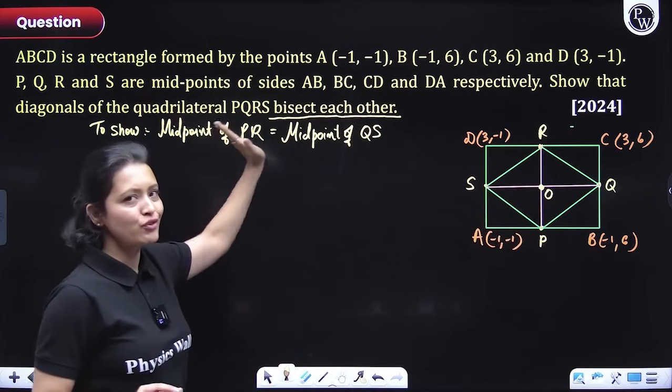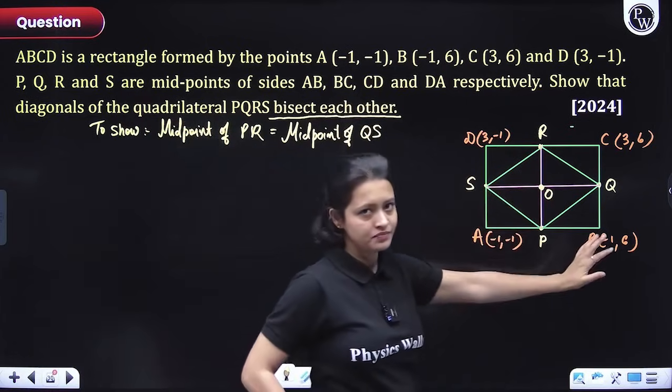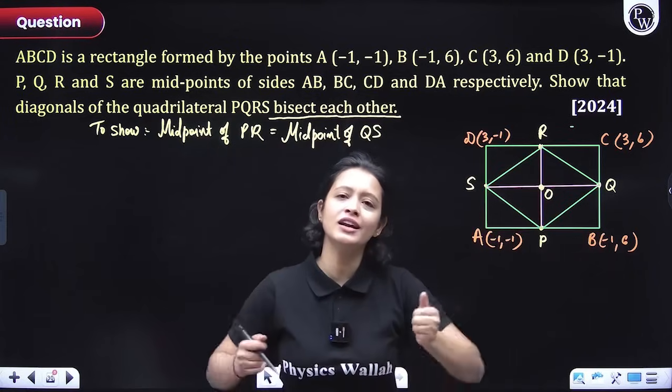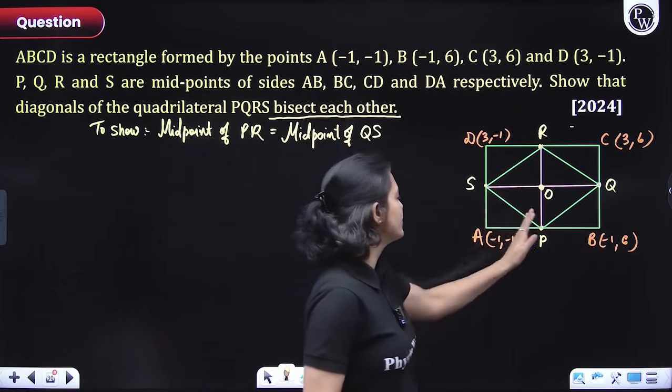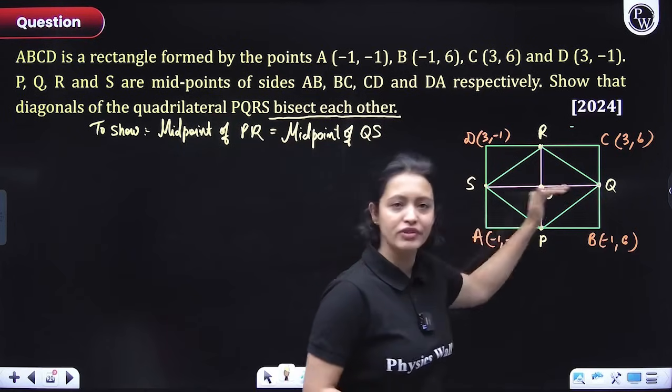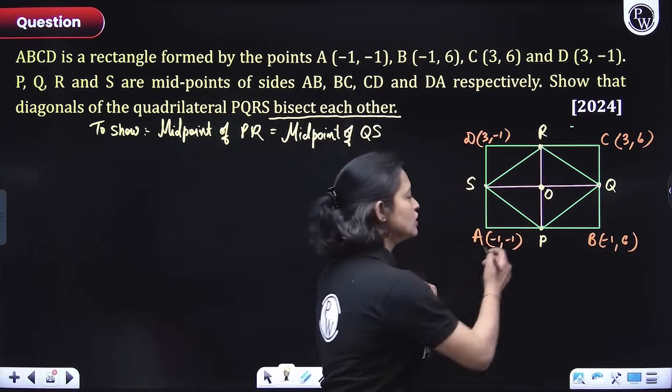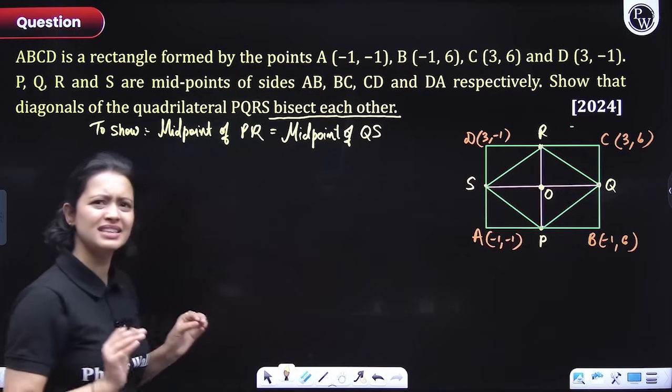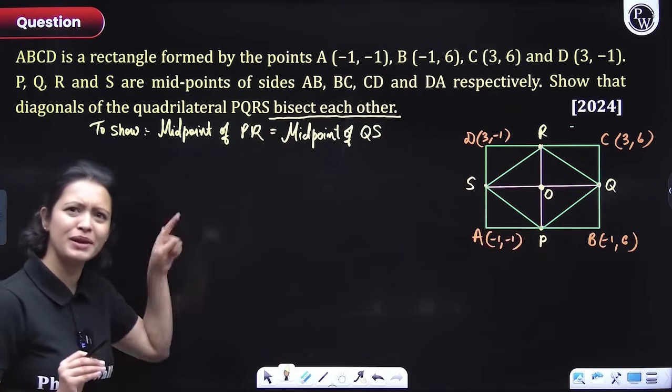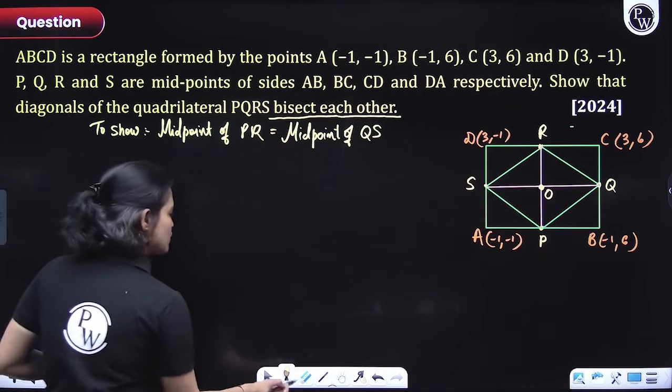You will have to figure out the midpoint of PR. But for that you need the coordinates of P and R. So first of all, we'll figure out the coordinates of P and R, and similarly we'll figure out the coordinates of Q and S. Now figuring out P, Q, R and S is a piece of cake because all of these are the midpoints of the given sides, right? So let's quickly do it everyone.